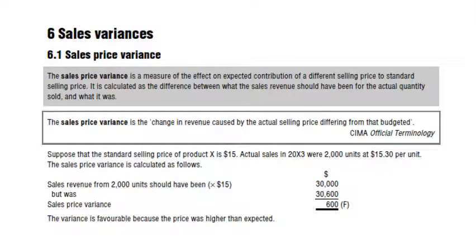So, sales variance is a measure of the effect on expected contribution of a different selling price. Basically, the difference is due to the selling price versus the standard price. So you already made a standard that, for example, you have a material cost, labor cost, factory overhead cost, then some administrative expenses, and as well as you add your profit.